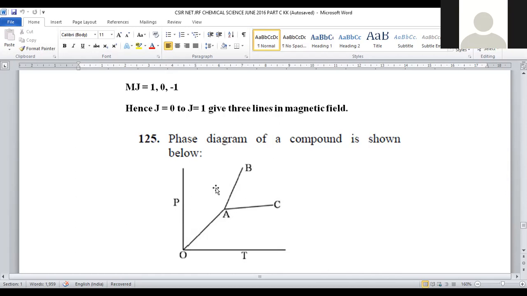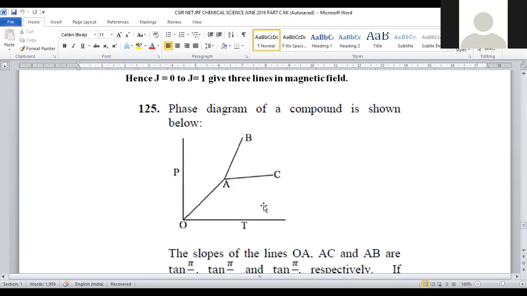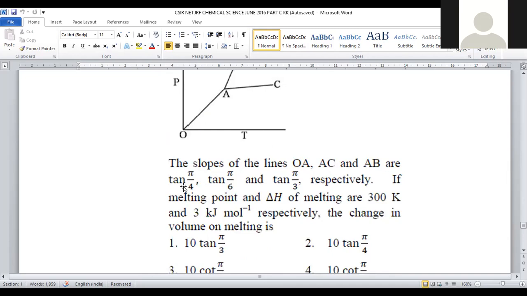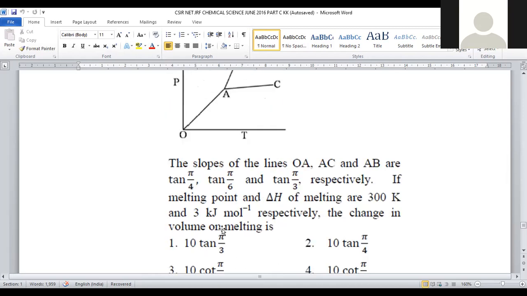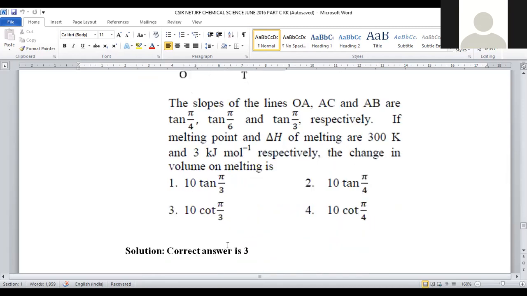Each area consists of only 1 phase, but each curve is associated with an equilibrium of 2 different phases, right? That's the reason why in this phase diagram they provided slopes as tan pi by 4, tan pi by 6, tan pi by 3 respectively. The melting point and enthalpy of melting are given as 300 Kelvin and 3 kilojoules per mole. So the melting point value is 300 Kelvin. The delta H enthalpy value is taken as 3 kilojoules per mole. The change in volume of melting is taken as 10 cot pi by 3. So for question number 125, option number 3 is the correct answer.